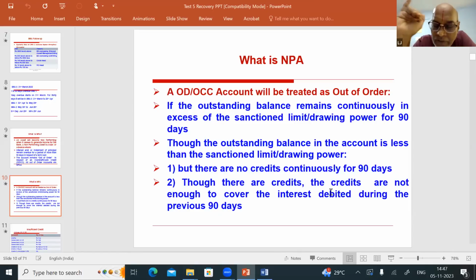It is an NPA account when the liability is continuously more than the limit for 90 days. That is one point. Second point, liability is not more than the limit for 90 days, but there are no credits continuously for 90 days in the account. On the 90th day, the account will slip to NPA. Then third point, liability is not more than the limit continuously for 90 days, but there are credits, but the credits are not sufficient to recover the interest debited during the previous 90 days. In that case also, the account will be classified as NPA and the account is called an out-of-order ODOCC account. So let us see the question now.